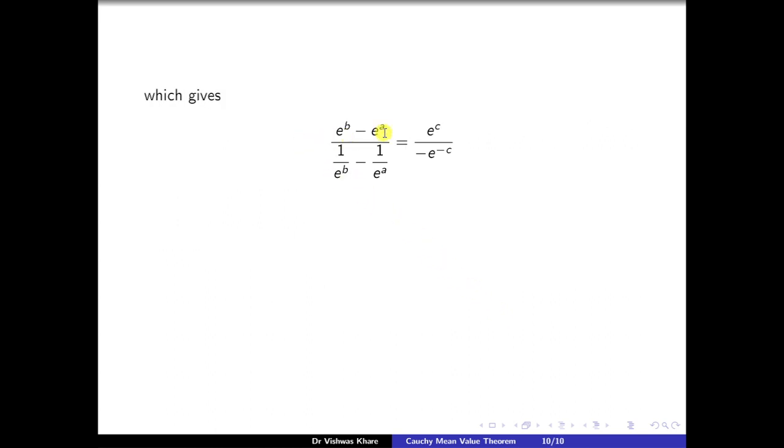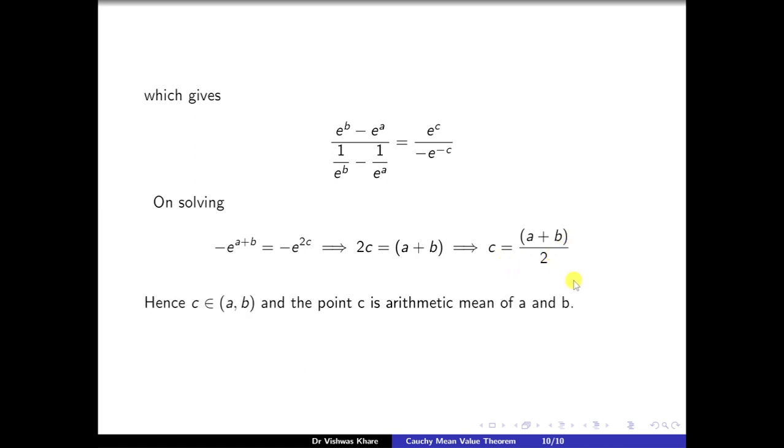which gives e to the power b minus e to the power a upon 1 upon e to the power b minus 1 upon e to the power a is equal to e to the power c upon minus e to the power minus c. On solving, we obtain minus e to the power a plus b is equal to minus e to the power 2c, which implies 2c is equal to a plus b, which gives c is equal to (a plus b) by 2. Hence, c belongs to open interval (a, b) and the point c is the arithmetic mean of a and b.